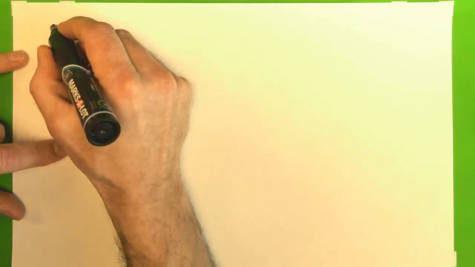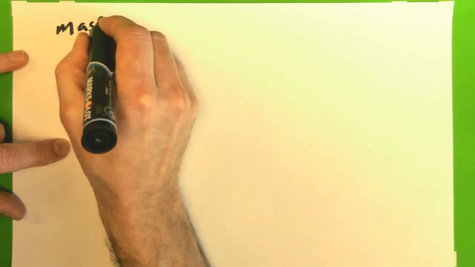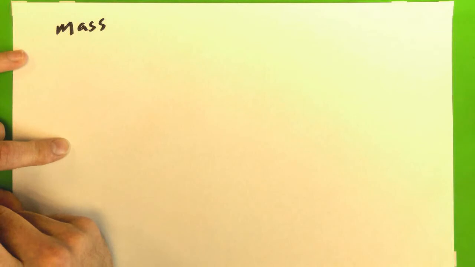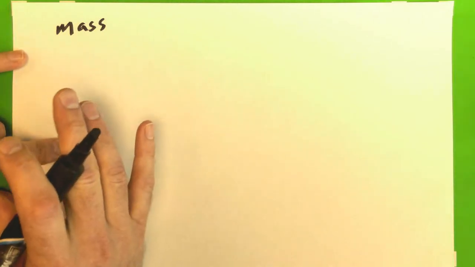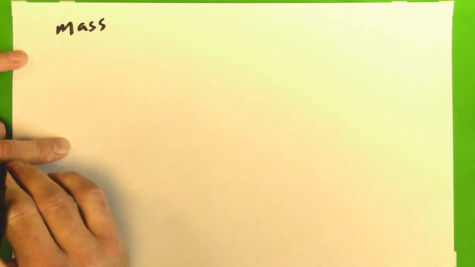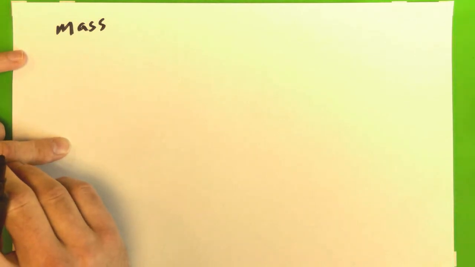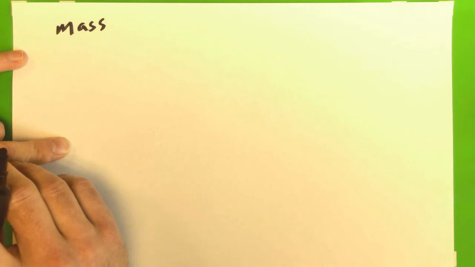What is weight? You've probably heard throughout your schooling that mass is a property of matter. Okay, so it's inherent to matter. No matter what's going on with that matter, mass is a property of that matter. So it doesn't depend on what's happening to the matter. Weight is often thought of as just a type of mass, or a way of measuring mass, or something like that.